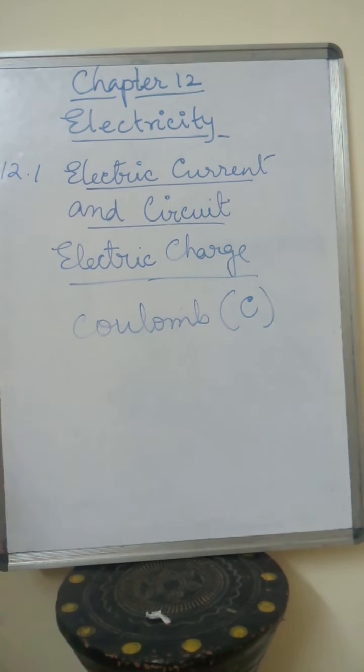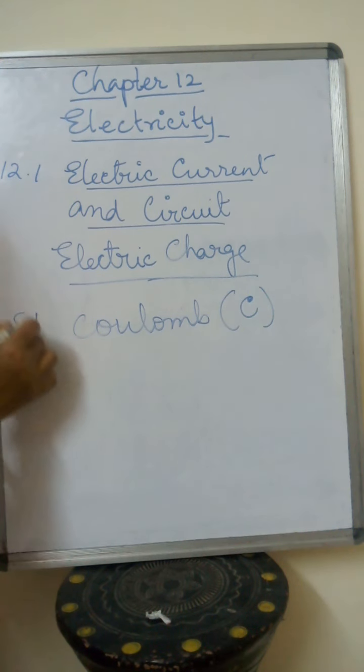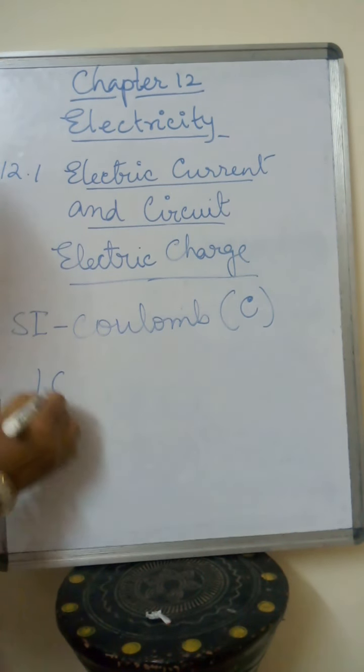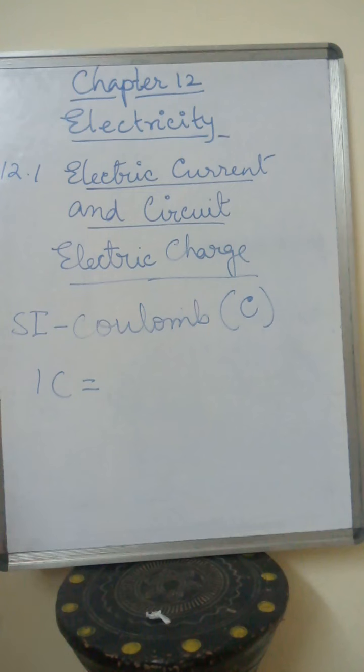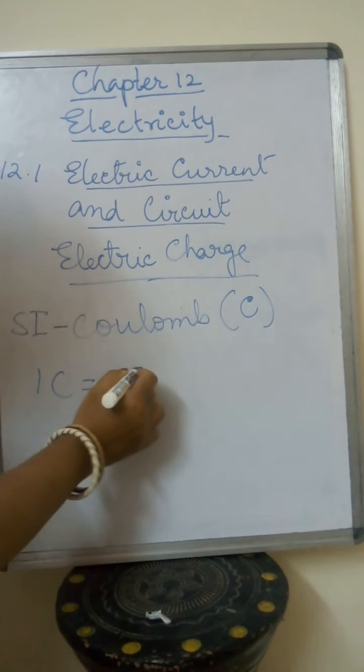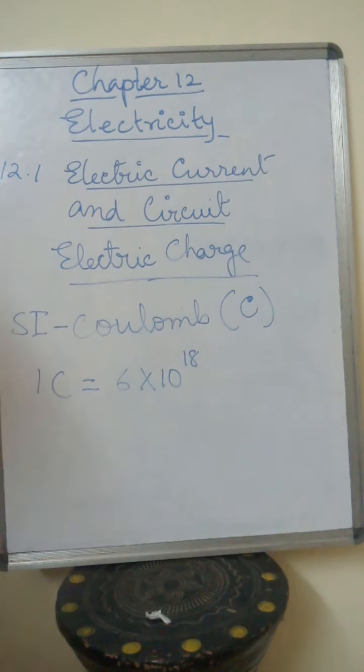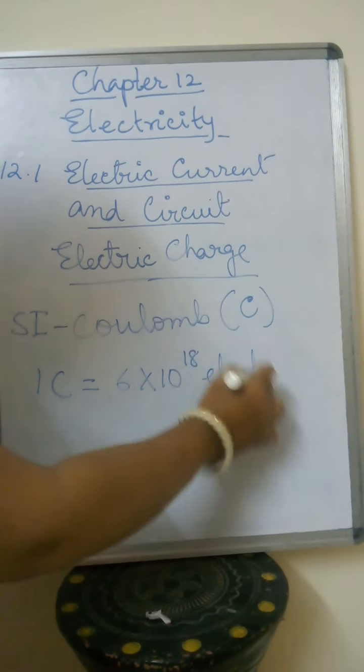The SI unit of electric charge is the coulomb, indicated with capital letter C, and 1 coulomb is equal to nearly 6 into 10 to the power 18 electrons.